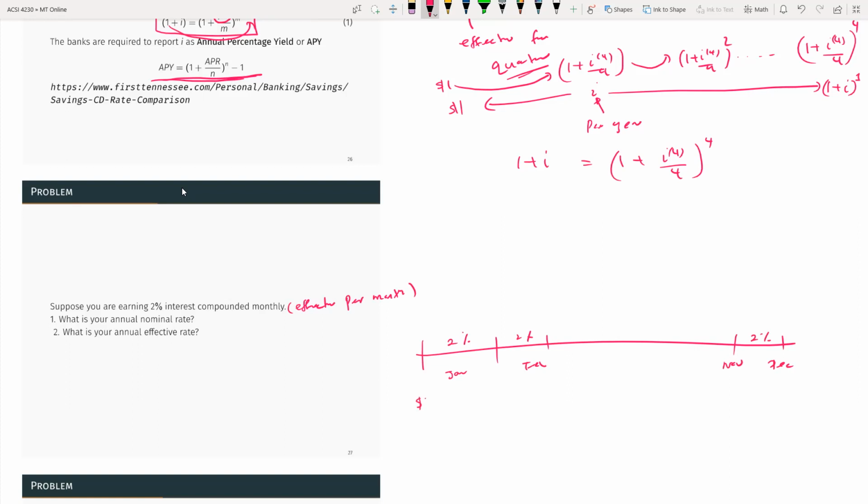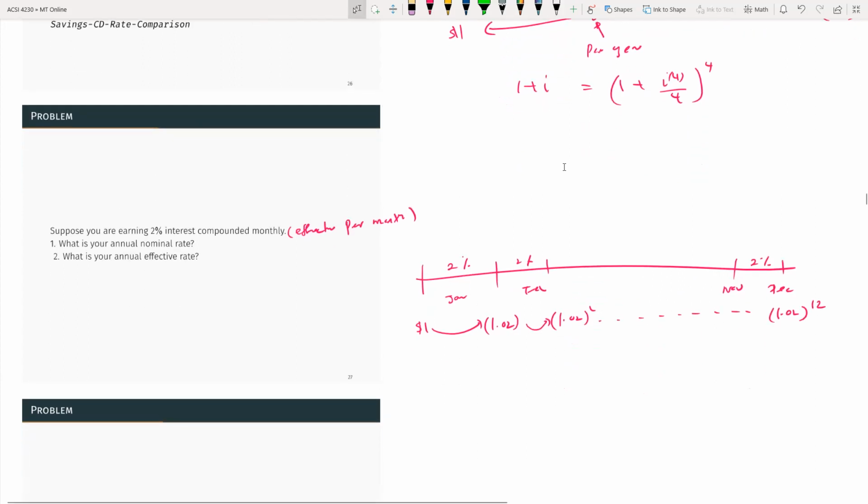So if you had $1 here, it would be 1.0, then it would go to 1.02 squared. So by here, it's 1.02 to the power. Now, how did I get that? So I know that the effective rate per month is 2%.